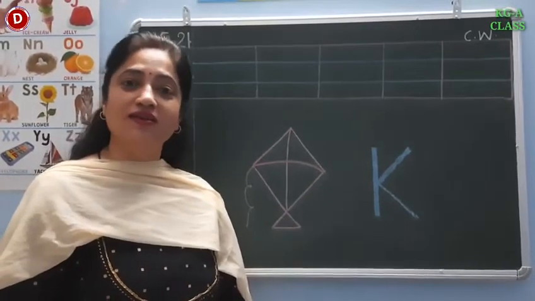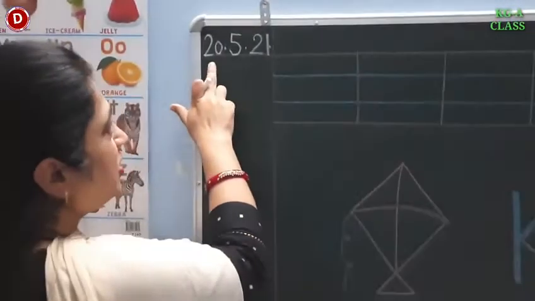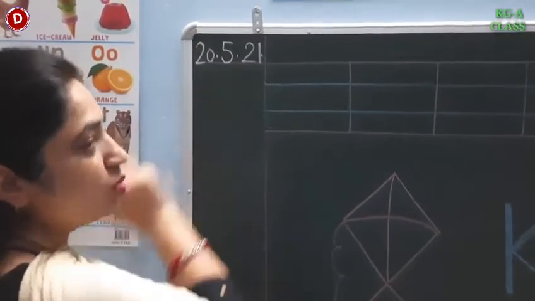In this way, children, you have to learn this song. I hope now it's clear. Now, let's learn to write capital K. This is today's date. Today is 20th May 2021.